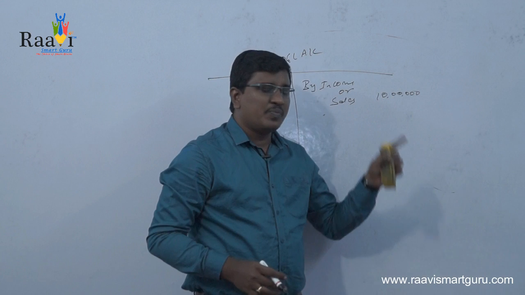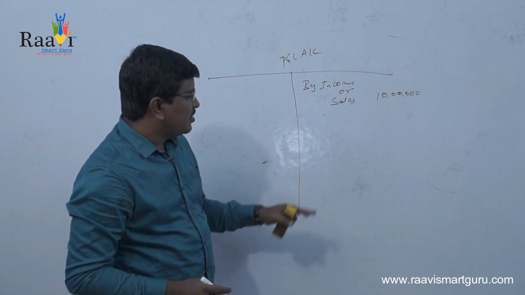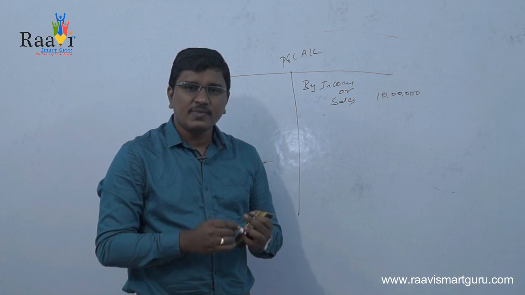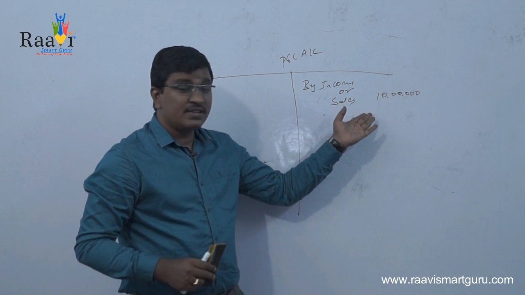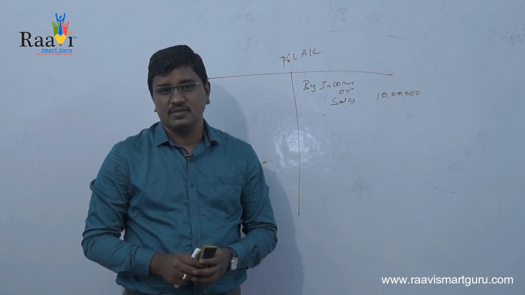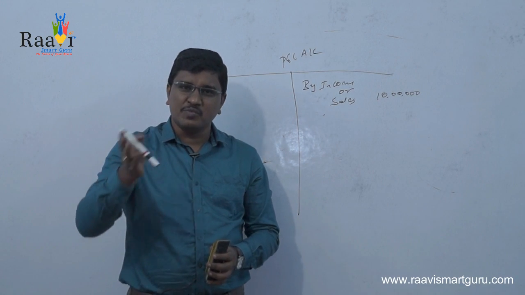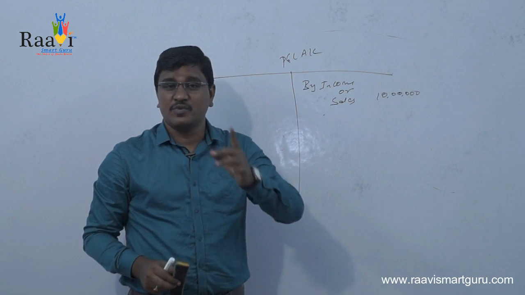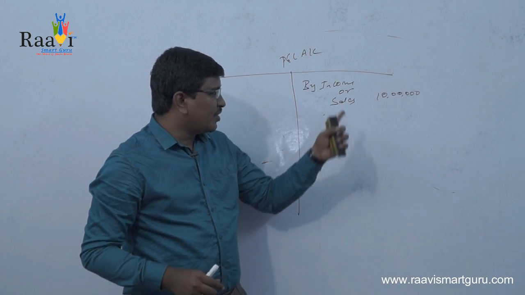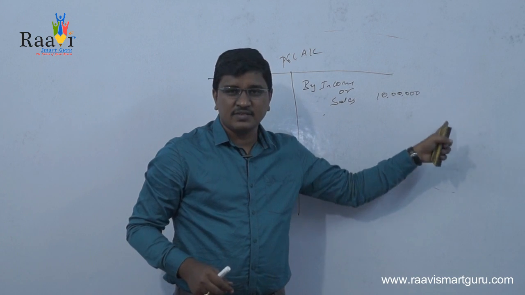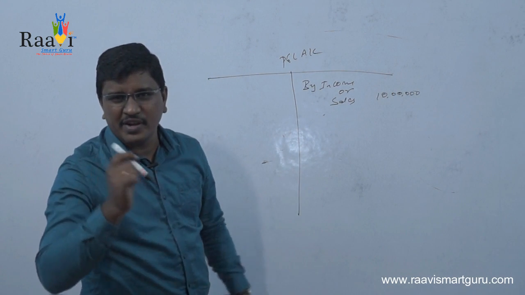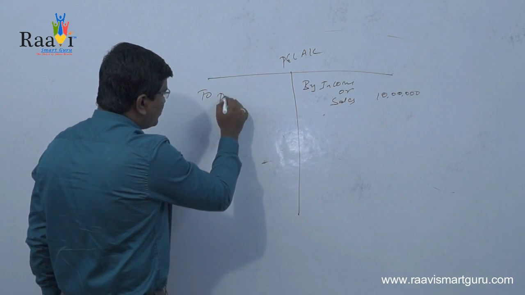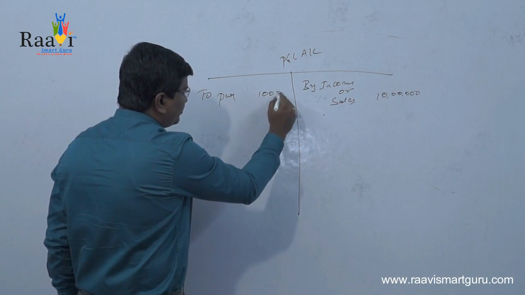For getting this 10 lakhs, you will be having several contributions. Suppose for getting the sales, first you should have the raw materials. To sell a product, first you should manufacture it, and for manufacturing the finished product, you need raw material. So to get the sale of 10 lakhs, definitely there is a contribution of raw material also, and you are calling that contribution of raw material as purchases. So for example, 1 lakh.